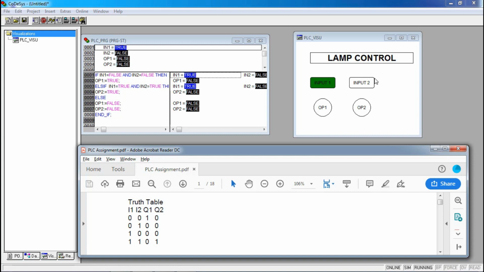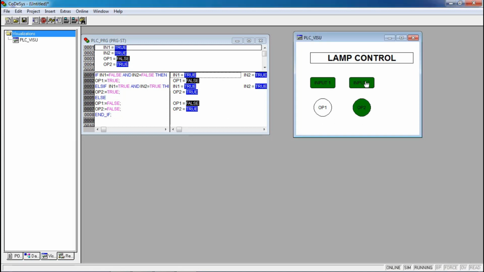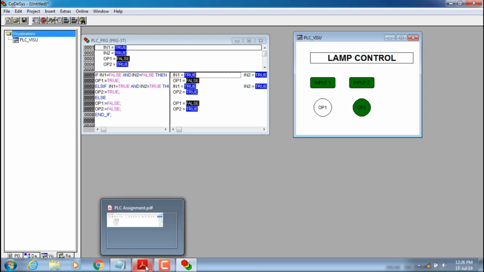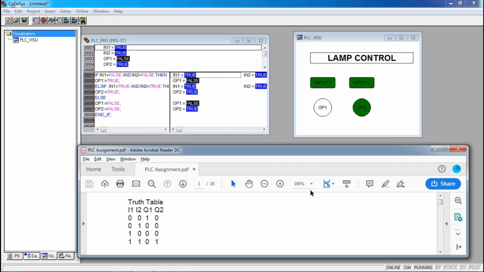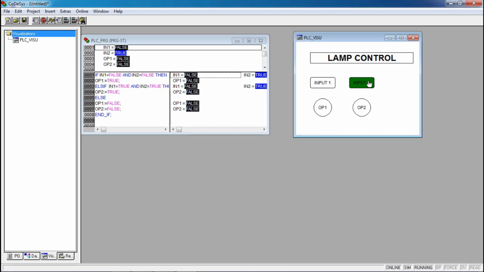Now we will check the third condition. Input 1 and input 2 are high. If both inputs are high, my output 2 will be high. Just make sure that both inputs are high. Input 1, input 2 are true. My output 2 is true. And if both inputs are low, my output 1 should be high. Let's see. Output 1 is true. Now log out.